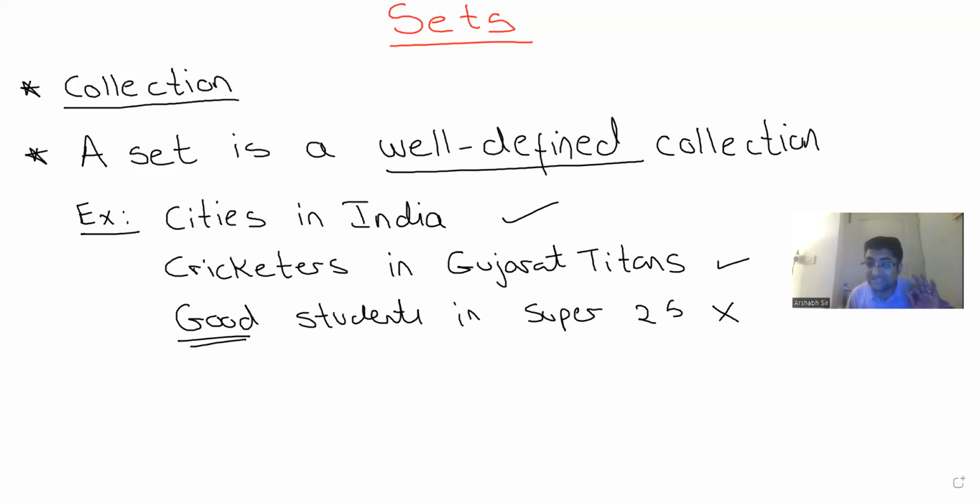Is this clear? So a set is a well-defined collection, means if you ask 10 different people, they should get the same answer. Is this clear? So this over here, guys, is the basic concept of a set. So now I'm going to say certain things. I want all of you to answer whether it is a set or not. Collection of vowels in English alphabets. Is this a set, yes or no?